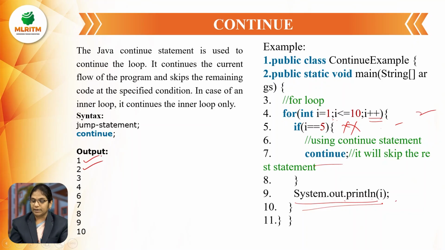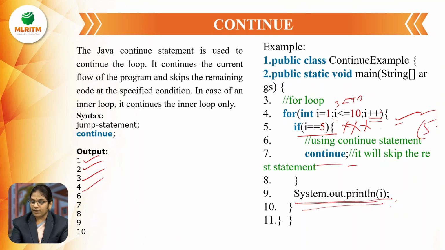system.out.println. 2 will be printed. I plus plus, 3. 3 less than or equal to 10. Condition is true. When it is true, checking the inner loop, that is the if condition. 3 double equal to 5, condition is false. If it is false, continue, that is system.out.println, it is printing 3, like that it is printing.